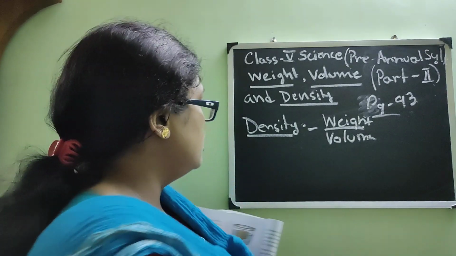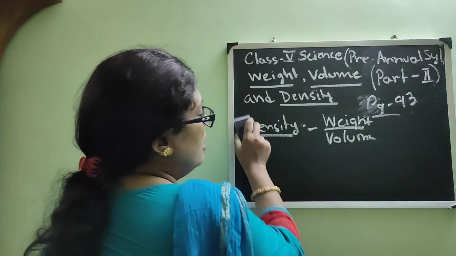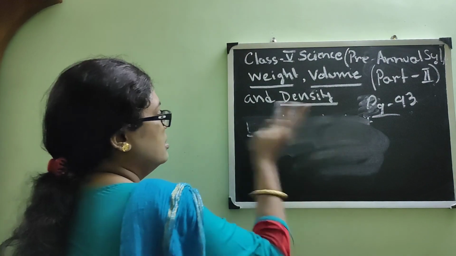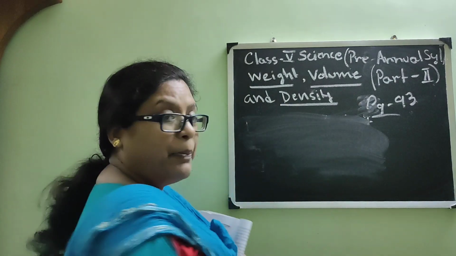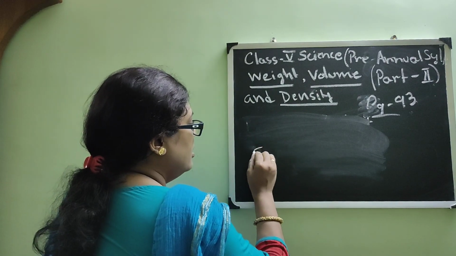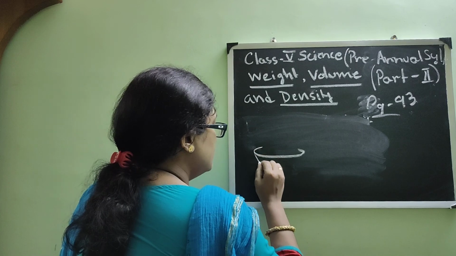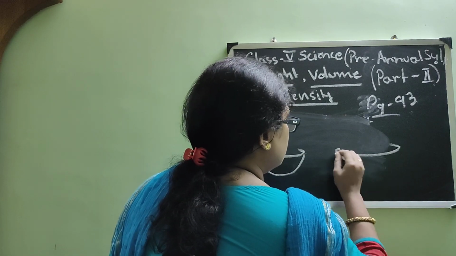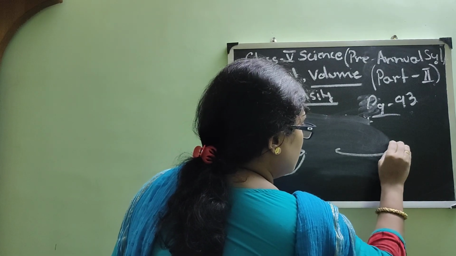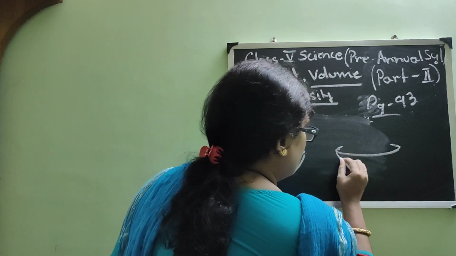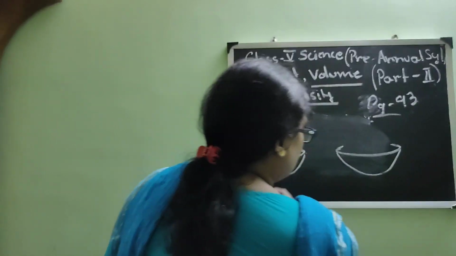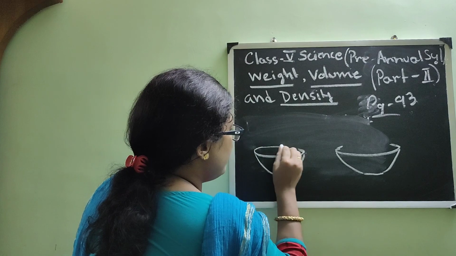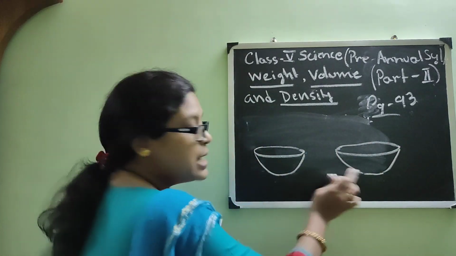One small drawing I will show you. I think it will help you better. See what is happening. Suppose these two are bowls, filled with the same amount of water, same size of bowl.